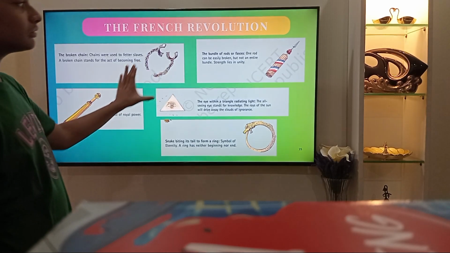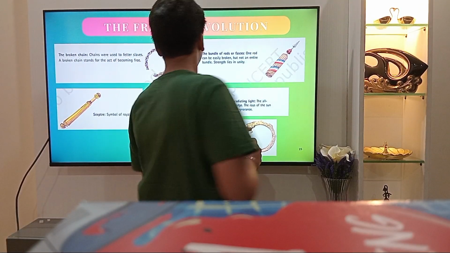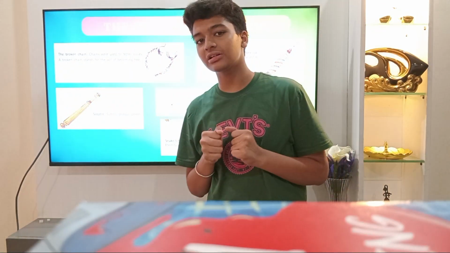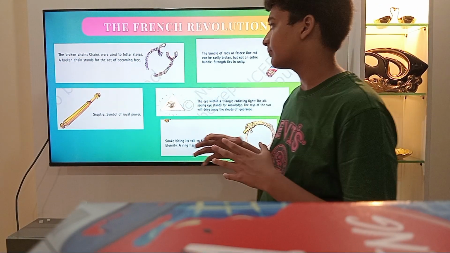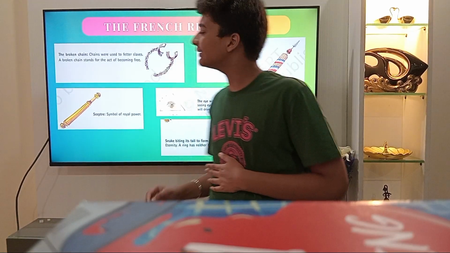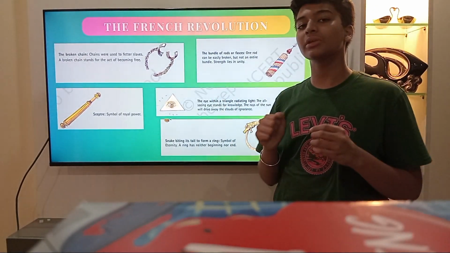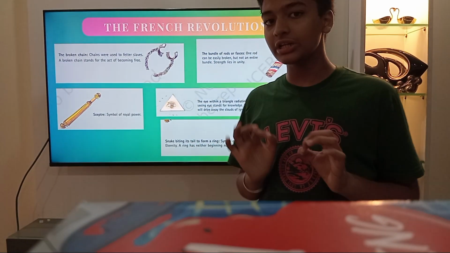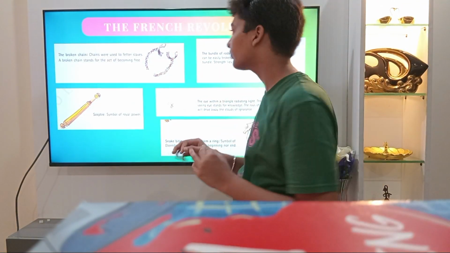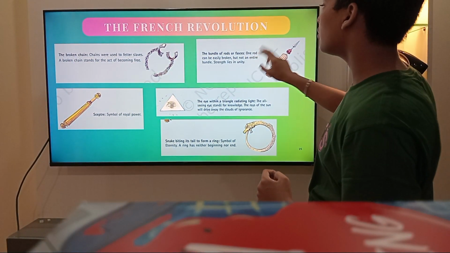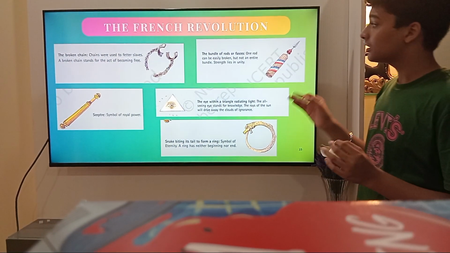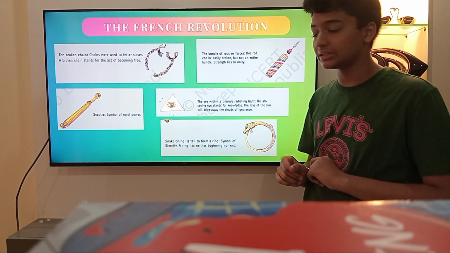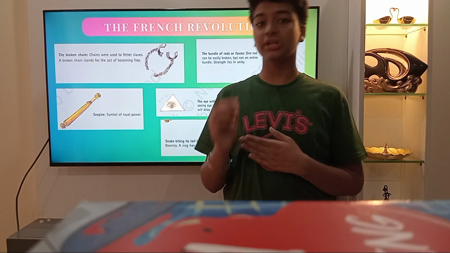Now let's take a look at these political symbols. The broken chain. Chains were used to fetter slaves, capture them. A broken chain stands for the act of becoming free. A scepter, a symbol of royal power, that is the king's power. The bundle of rods or fasces. One rod can be easily broken, but not an entire bundle. This represented the strength in unity.